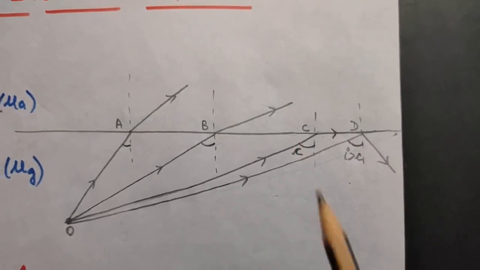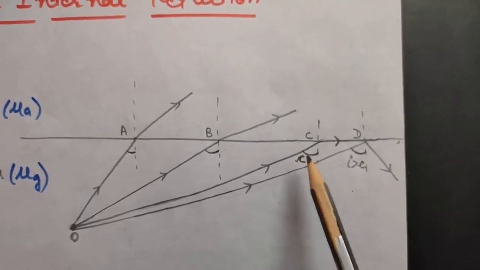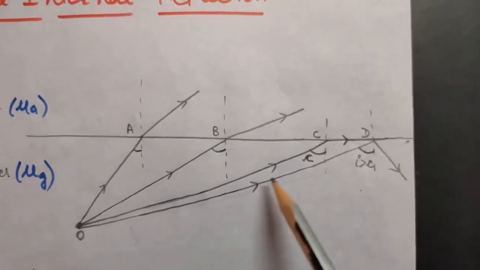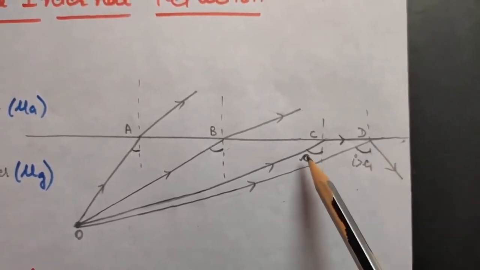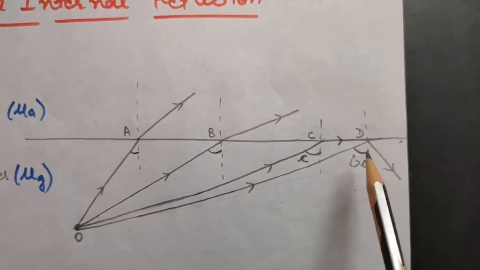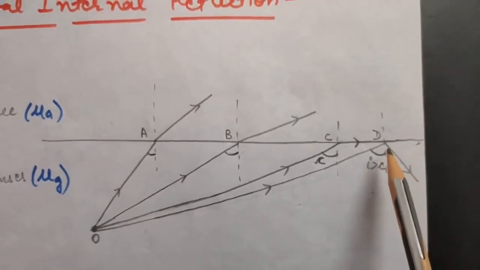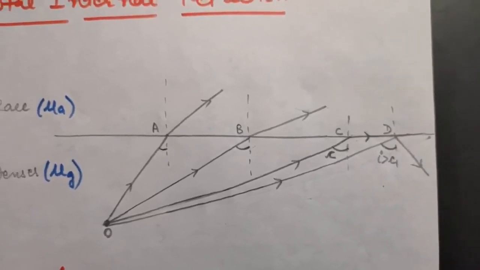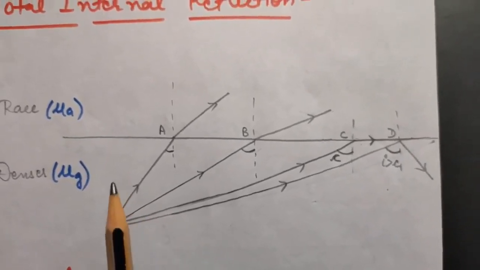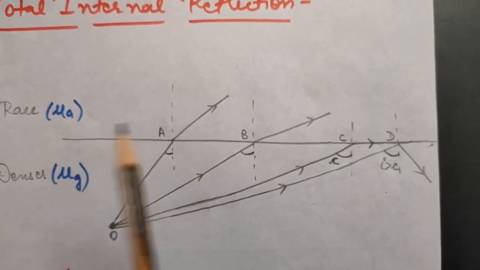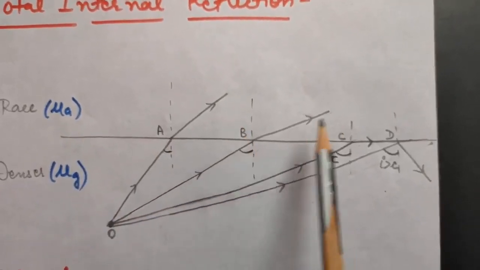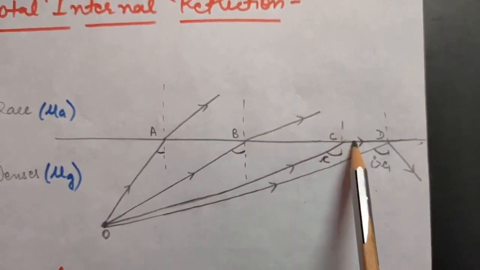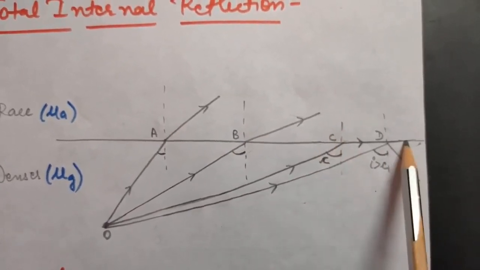Now can you tell me, if I increase the angle of incidence more, what will happen? So the fourth ray shows you when the angle of incidence is greater than this critical angle, then as you can clearly see here, this light ray has bent in the same medium only. Okay, so from here we can say, whenever the light ray goes from denser to rarer medium, it bends away from normal and it comes closer and closer to the surface, or you can say the interface between the two mediums.